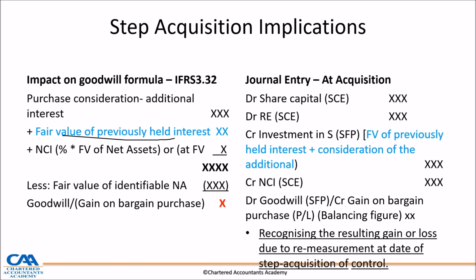On the journal entry, the investment in subsidiary is made of the fair value of the previously held equity interest plus the fair value of the consideration of the additional. So in an example like one under para 41, our investment in total of the parent is 75%, which is 35% plus 40. So in other words, our investment is fair value of the 35% plus the fair value of the additional 40, which makes up 75%.